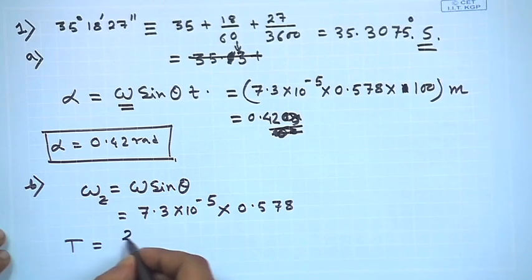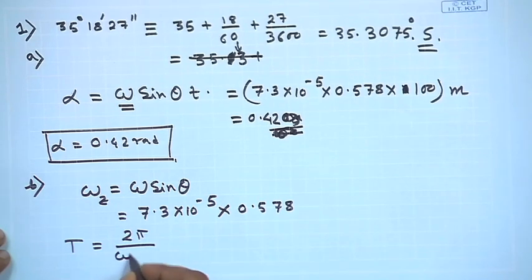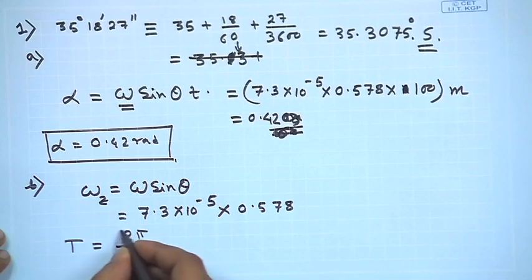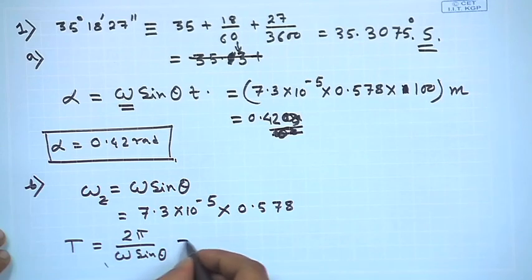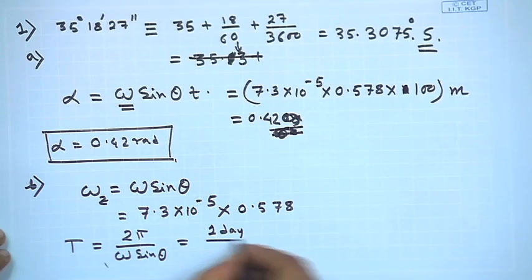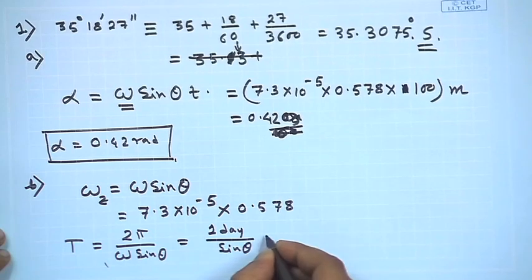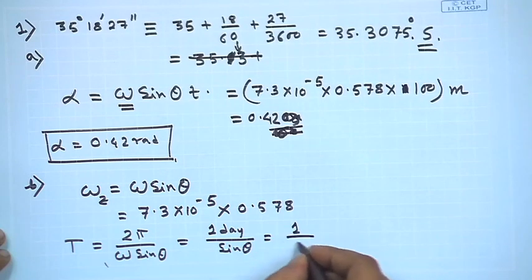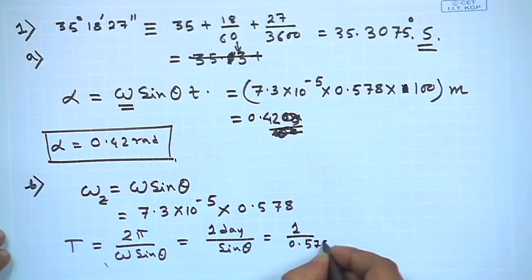Now, if I want to calculate the time period T, it will be given by 2 pi by omega sin theta. Recall that 2 pi by omega is 1 day essentially. So, it will be 1 day divided by sin theta, which is 1 divided by 0.578.